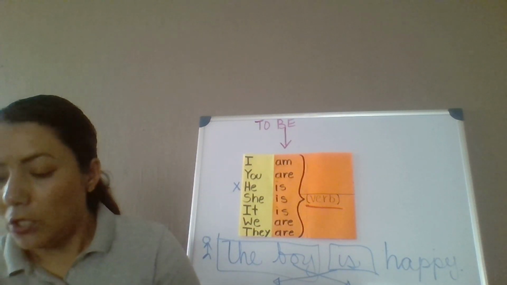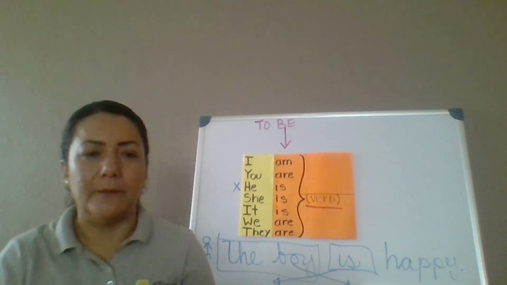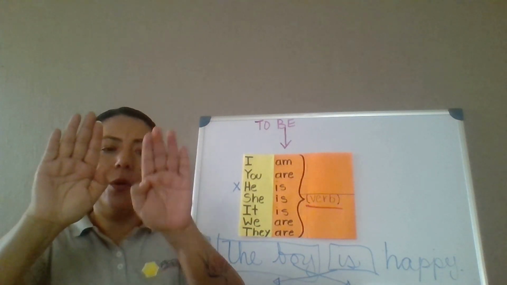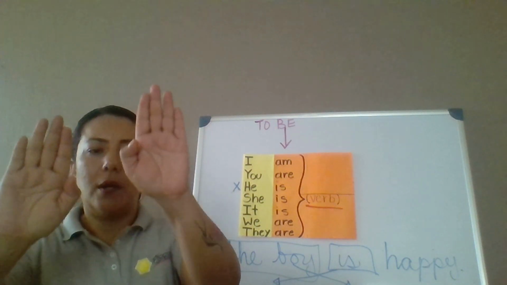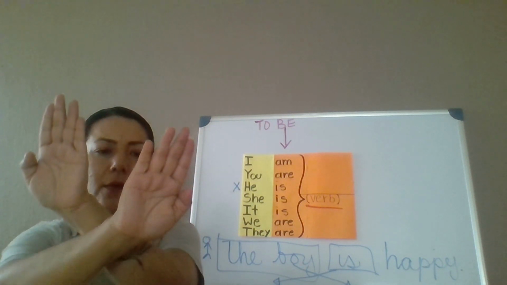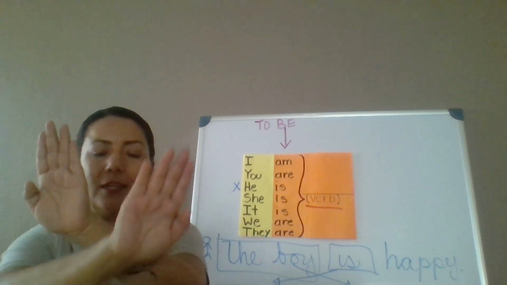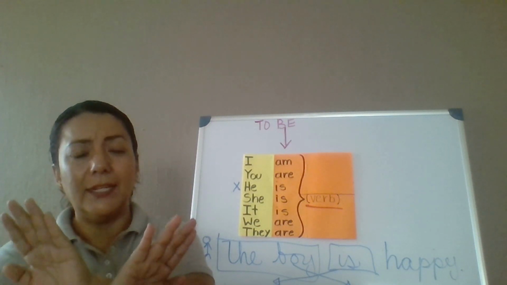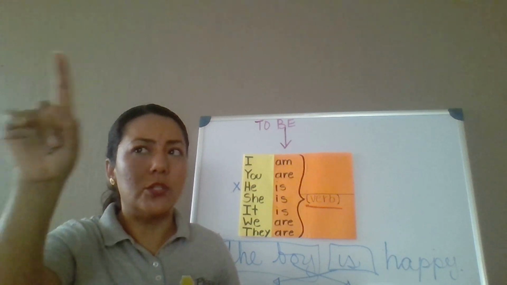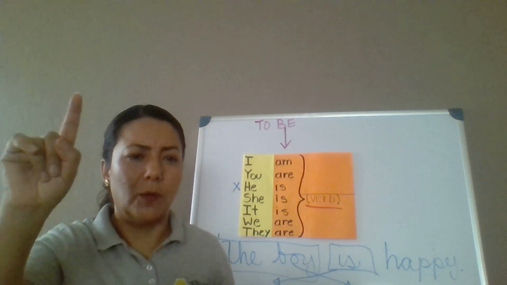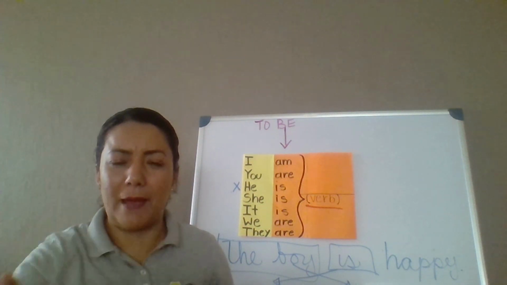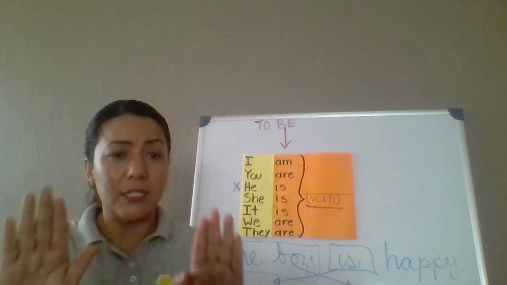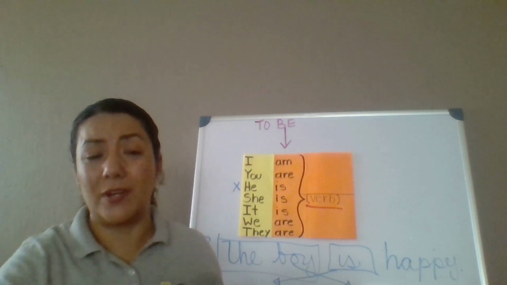Let's do it with the activity in the book. Number 1. You are excited to go to Dublin. You are. What's the question? Again, you are. Now it is, are you excited to go to Dublin? And don't forget the question mark at the end. Okay, if you need to, you can stop the video here in order for you to write the answer and have time to write it.